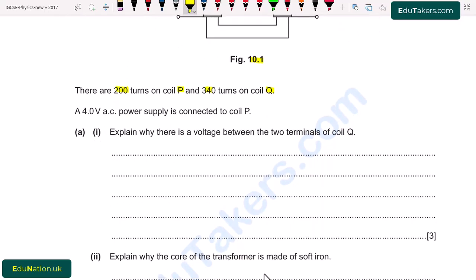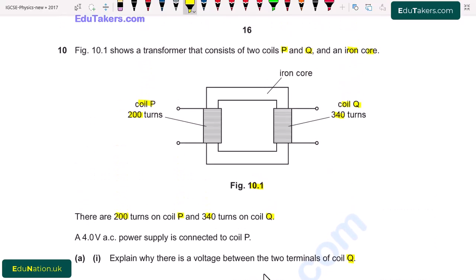A 4.0 volt AC power supply is connected to coil P. Part A. First, explain why there is a voltage between the two terminals of Q. So here we supply the AC power here, but there is no alternating current source on the secondary coil. It means that no power supply is connected here. So why is there a voltage across the terminals of the secondary coil? We have to explain this.